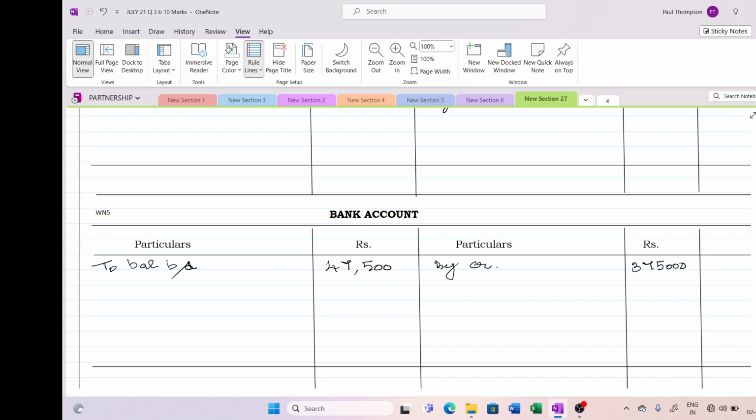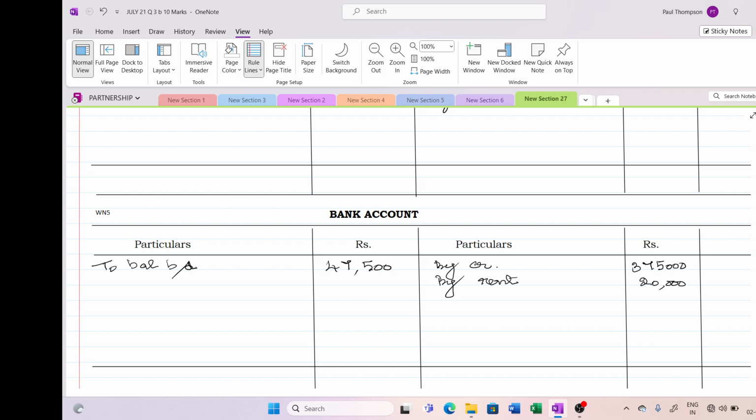Second item, they have told that payment to rent that was made 20,000. By rent they have made a payment of 20,000.